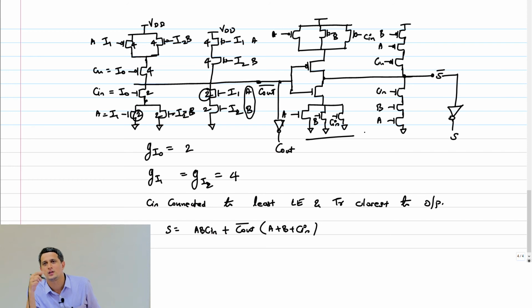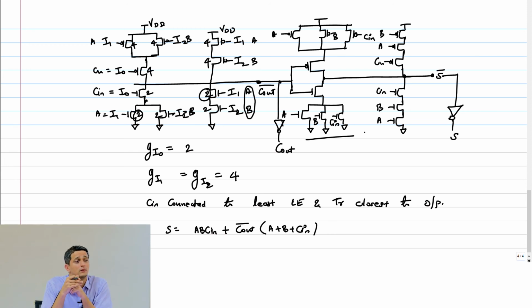See, you can do all this transistor reassignment if it is equivalent to connect any input to any transistor. AB plus BC plus CA was like that. Otherwise, I can't do it. So, C out bar is this thing. And additionally, C out bar will come after C in now. Because C in comes, C out bar gets generated. So, C out bar is the signal that's actually arriving last. So, that is going to the transistor closest to the output anyway. Okay? Any questions here?